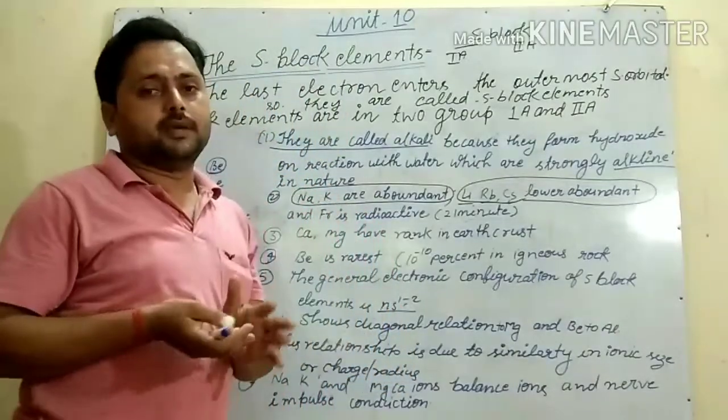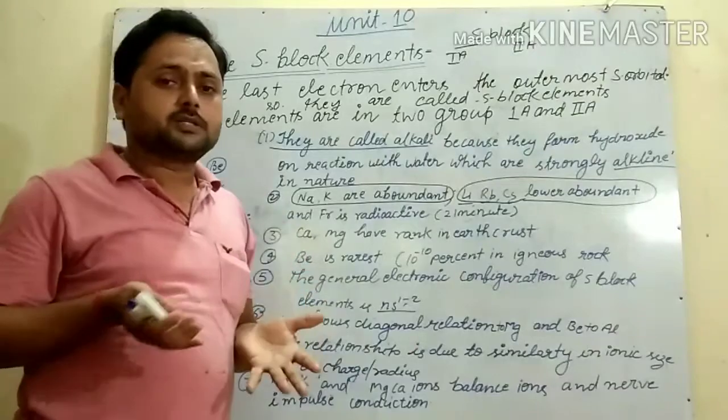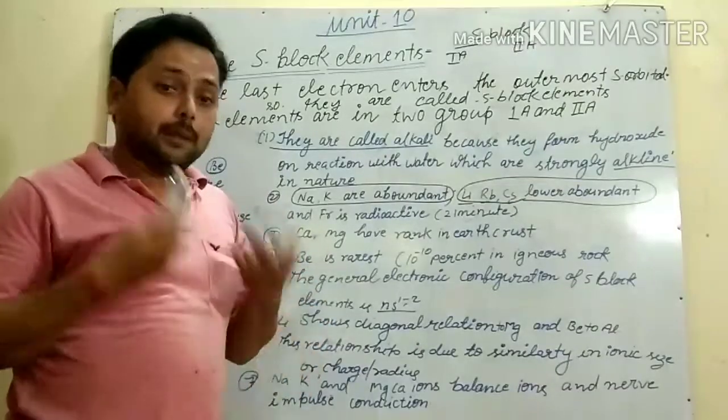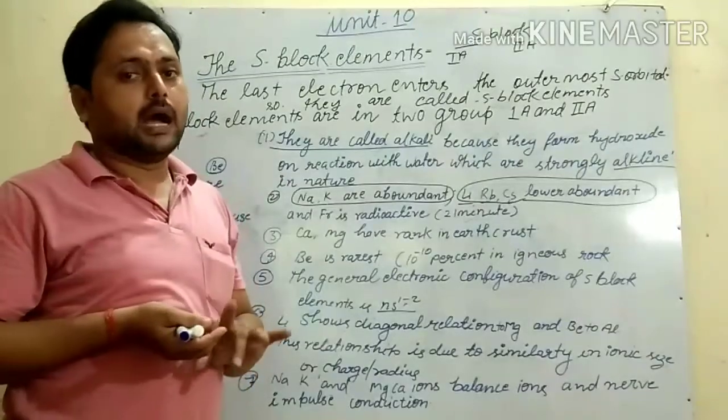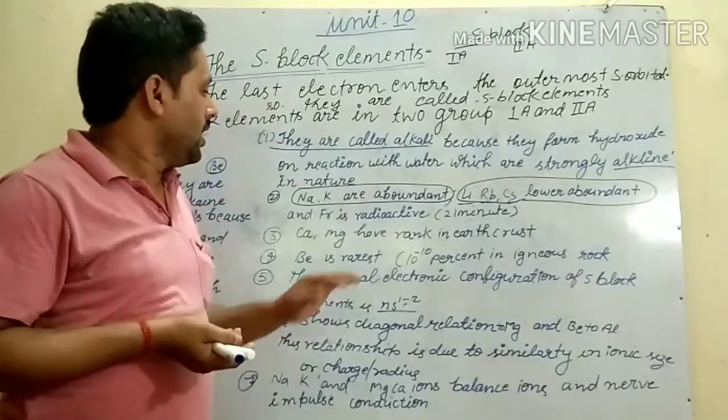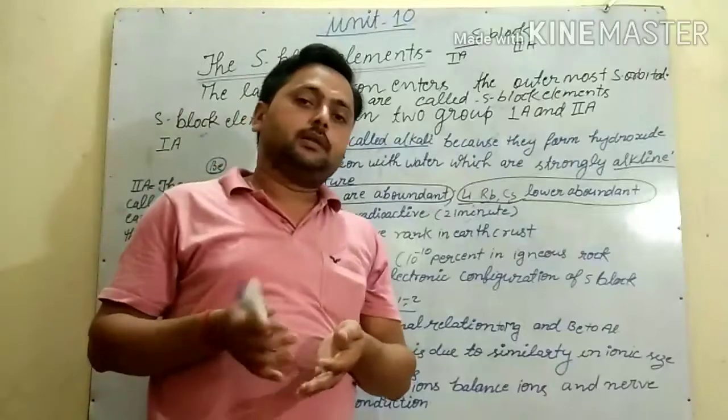Radioactive means elements emit alpha, beta and gamma rays, being unstable, and after some time they become half of their initial amount. They have a half life, the time in which that substance becomes half.